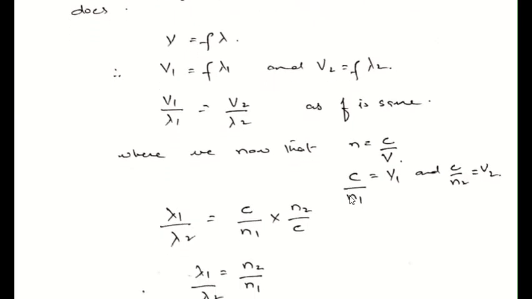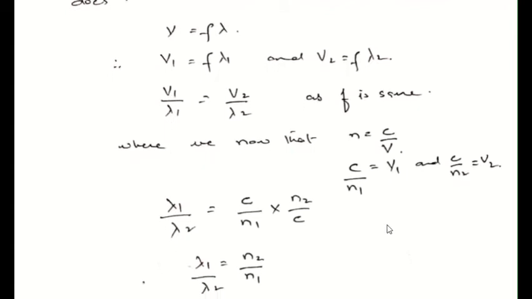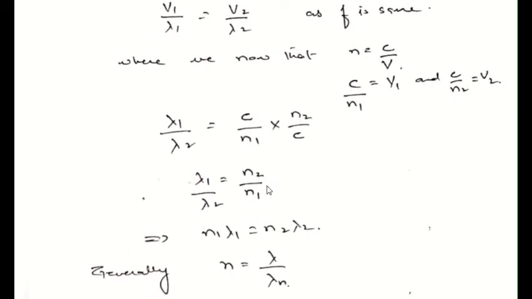And from here we know that n equals c over v. So for both the media, c over n1 equals v1 and c over n2 equals v2. Replacing the values of v1 and v2 over here and rearranging this equation, I get lambda 1 over lambda 2 equals v1 over v2. Putting in the values of v1 and v2, we get lambda 1 over lambda 2 equals n2 over n1, or n1 lambda 1 equals n2 lambda 2. Generally, we can write this as n equals lambda over lambda n.